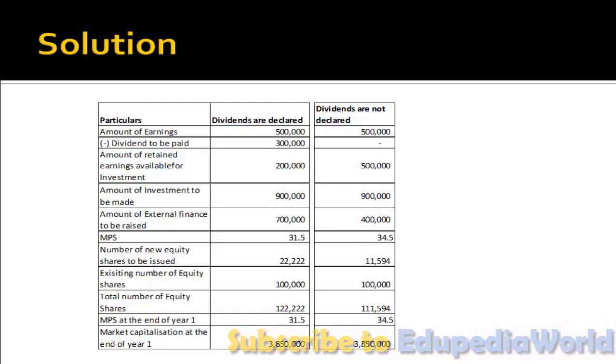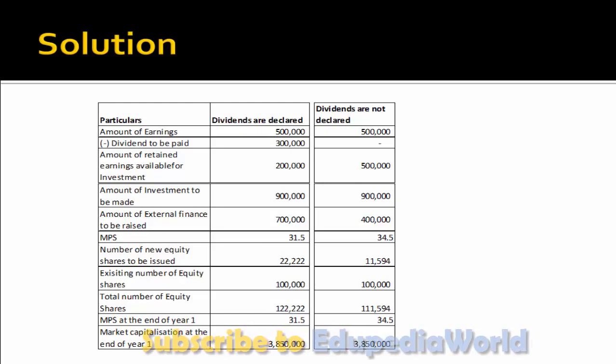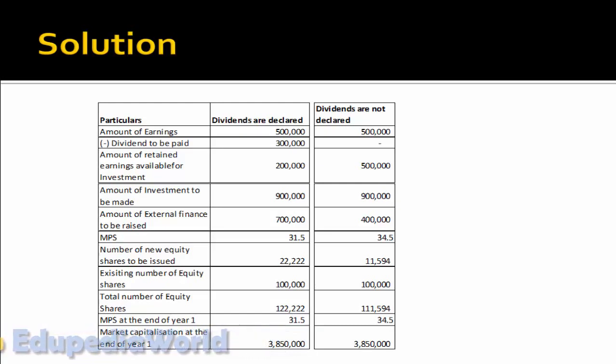The company has existing shares of 1 lakh. So the total number of shares will be 1,11,594. What is the market capitalization or the market value in this situation? 1,11,594 shares multiplied with the market value of the share. Again, it gives me a market capitalization of 38,50,000. So hence proved that if the company has paid a dividend, and in a scenario the company does not pay any dividend, the market wealth or the market capitalization will remain the same. And that's all what the model is all about.